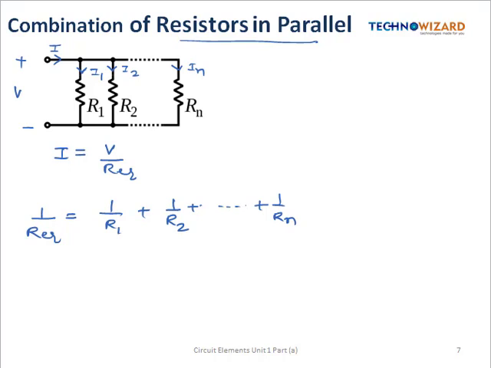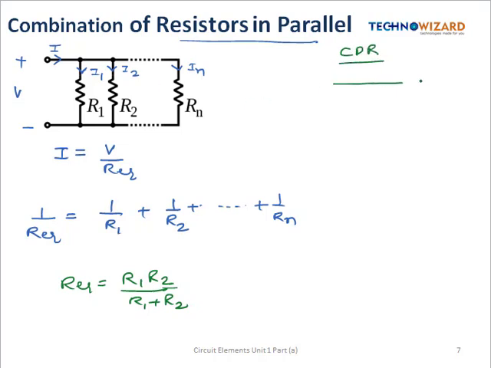But suppose we see it for two. If two resistances are connected in parallel then R equivalent is simply given by the relation R1 R2 by R1 plus R2. So you can remember this formula, no need to solve. Okay, now let us see the current division rule. Because in parallel the voltage will be the same, current will divide.